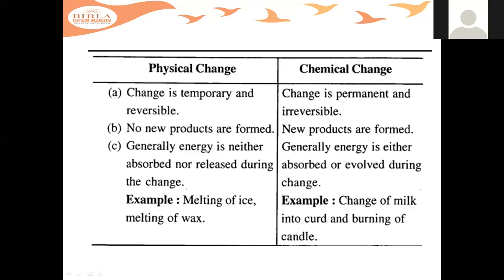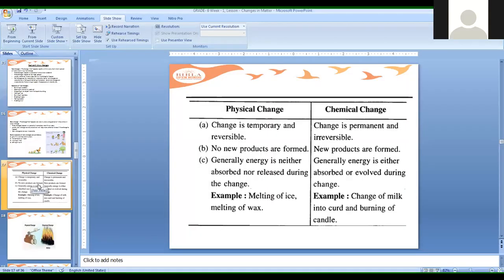Here, heat and light are generally not observed or evolved. Heat and light are not observed in this physical change because they are reversible. These changes do not affect the chemical composition and chemical properties of the substance. These changes can show variation in the state of matter.